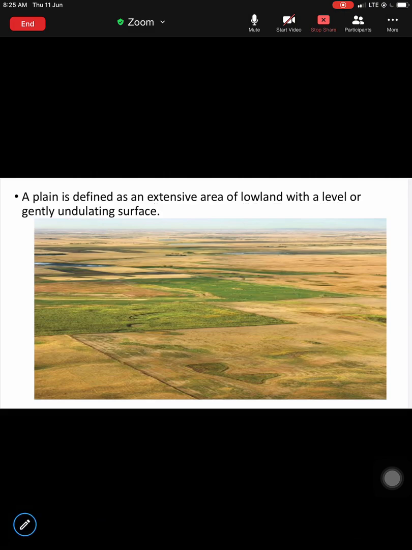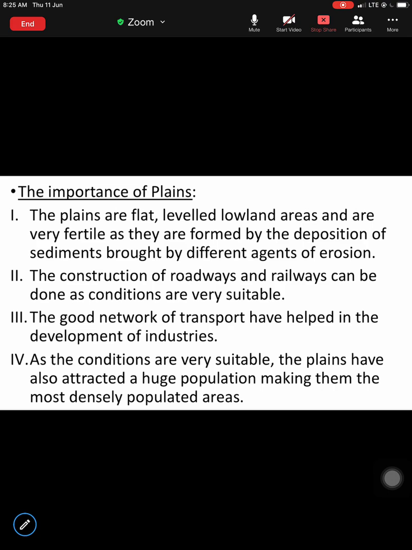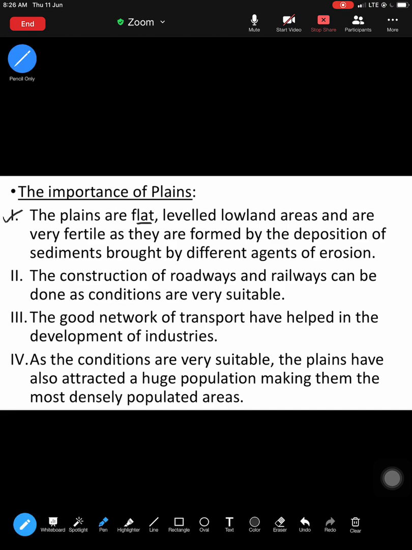Now, how are plains important to us? In the initial classes, we learned the importance of landforms, the importance of mountains, the importance of plateaus. Today we will learn about the importance of plains. The first importance of plains is that they are flat level land and are very fertile as they are formed by the deposition of sediments brought by different agents of erosion. Agents of erosion here could be wind, rivers, glaciers.